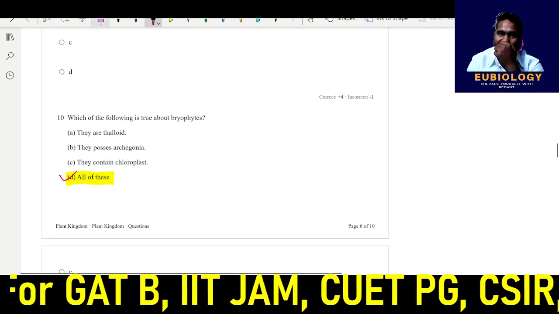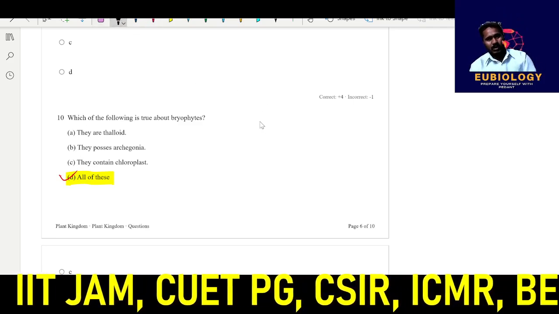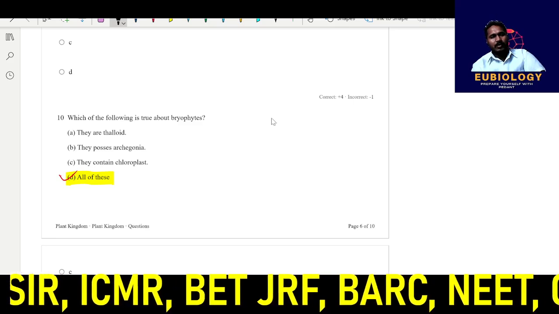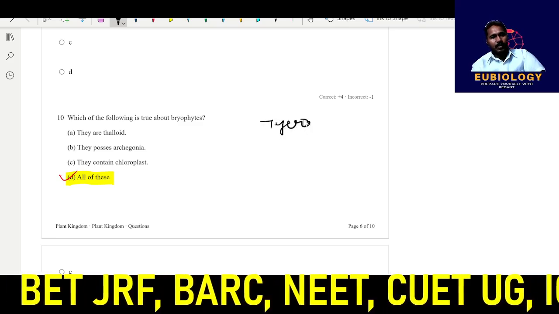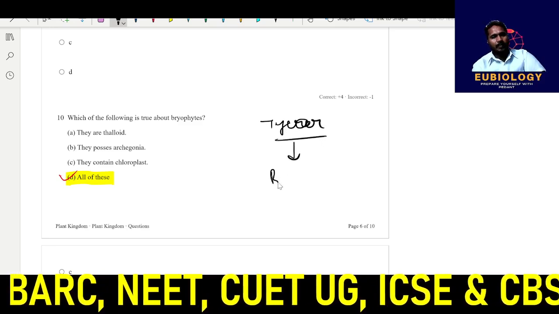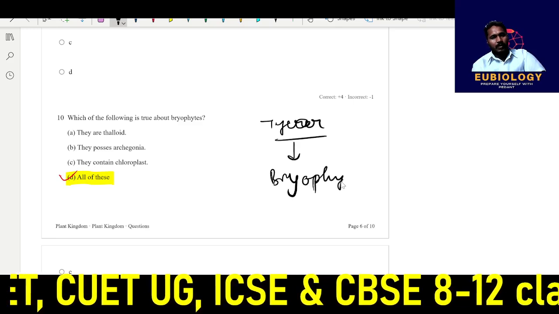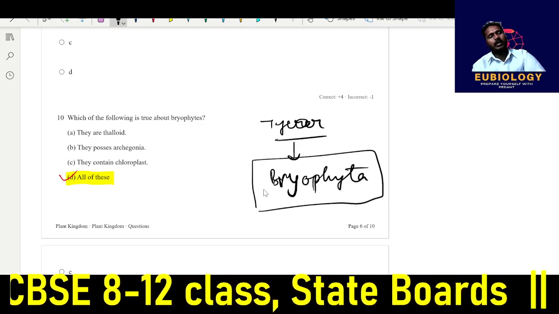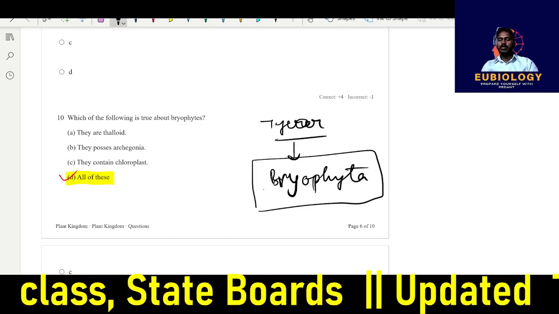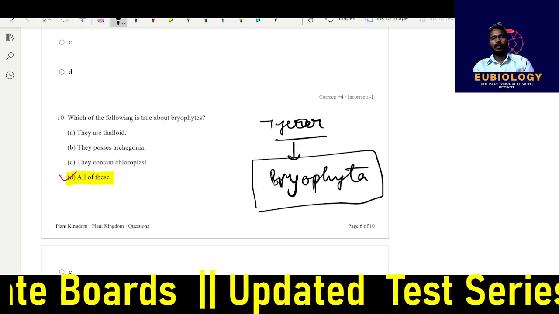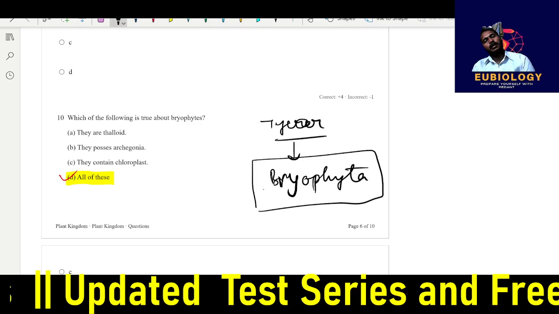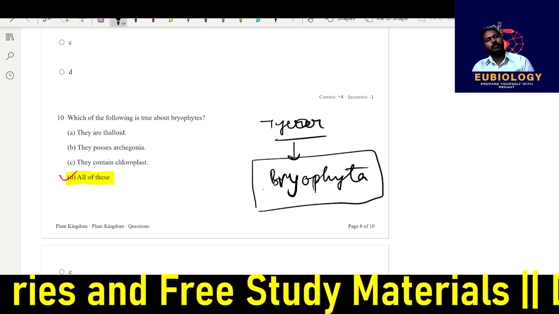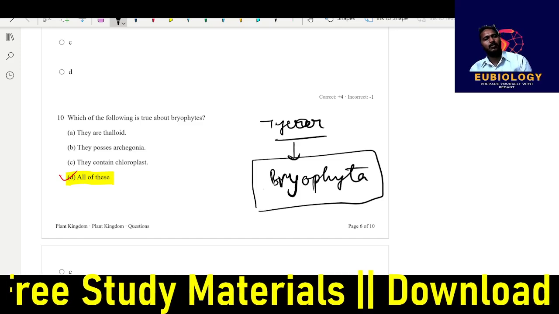An important thing you may have got by solving these questions: they are asking for the past 10 years, or for the past 7 years. In these 7 years, they ask most questions from Bryophyta. So first you have to prepare Bryophyta, and you have to prepare other topics. First, you have to prepare everything in biology, but if you have to focus a lot, then focus a lot on Bryophyta and algae. Don't forget gymnosperms also. They can ask gymnosperms this time also.